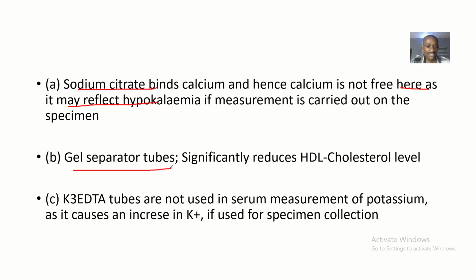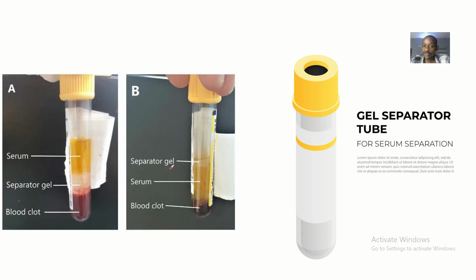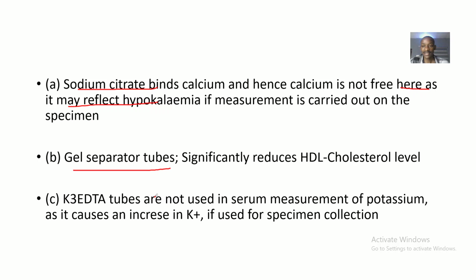All right, we have the gel separator tube, and these gel separator tubes basically reduce high density lipoprotein cholesterol levels. So you might not want to use a gel separator tube to assess for high density lipoprotein cholesterol levels. All right, on this side you can see an illustration of how a gel separator tube is used. It's a gel separator. You see the serum, you see the blood clot. Then we have potassium